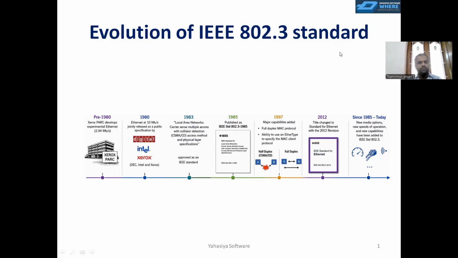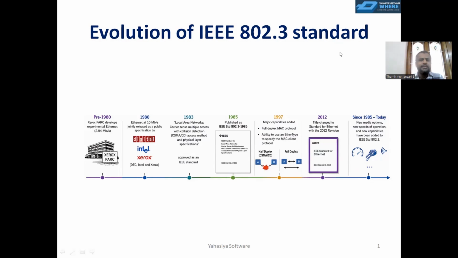With their help, they came up with a new standard which can exchange information at the speed of 10 megabits per second. So they increased the speed of the system in 1980, right? And it became a joint project between these three organizations: Digital, Intel, and Xerox.